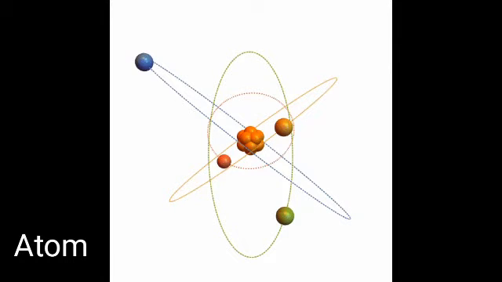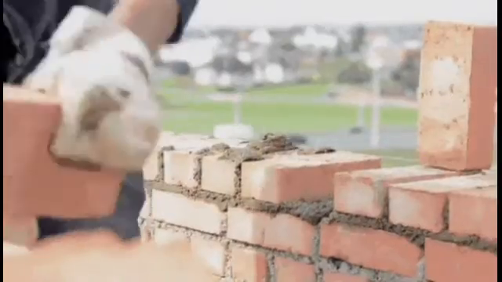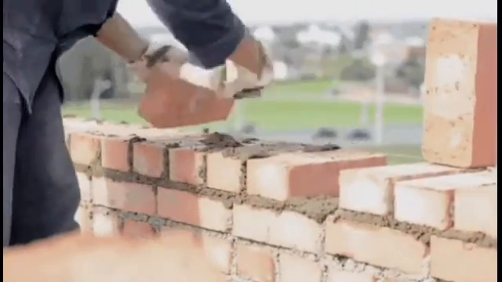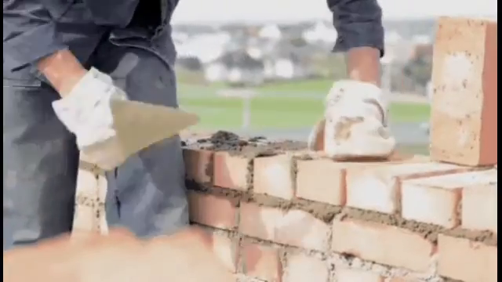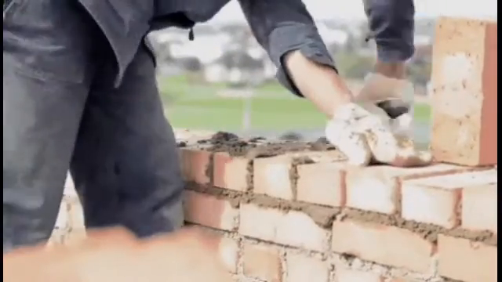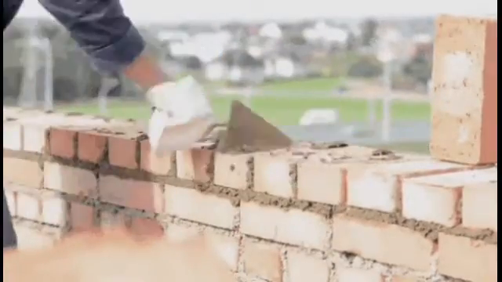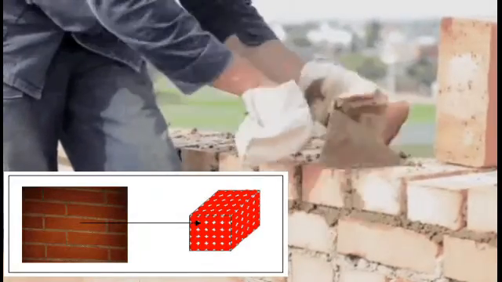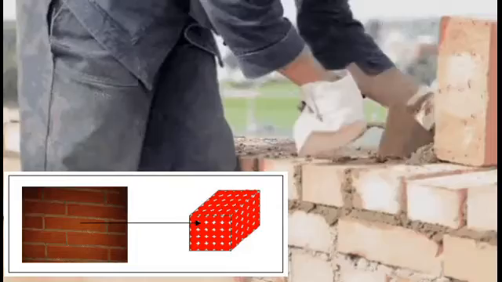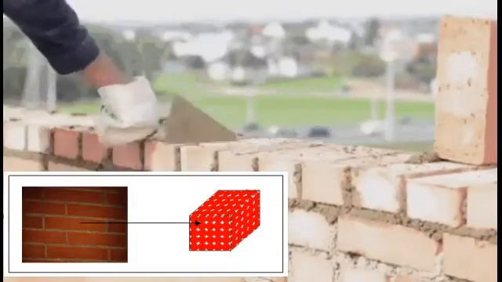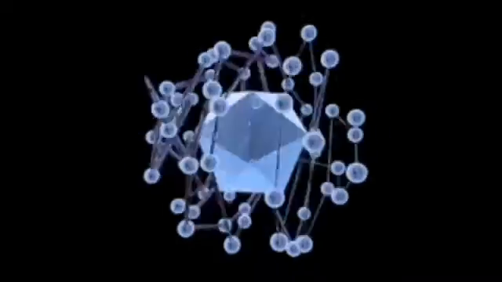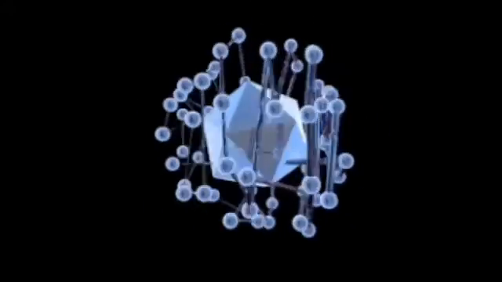Before going to the concept, what is the fundamental block of each and every matter? Atom. Atom is the fundamental block of each and every matter existing in this universe. Say for example, if you build a home, what is the fundamental building block of that home? Bricks. Bricks are considered to be the fundamental building blocks of that particular home. Just like that brick, here atom is considered to be the most fundamental building block of each and every matter existing in this universe. So now we came to a conclusion that each and everything is made up of atoms.